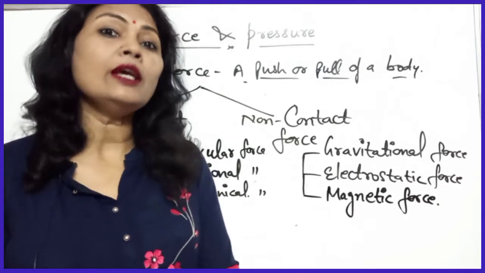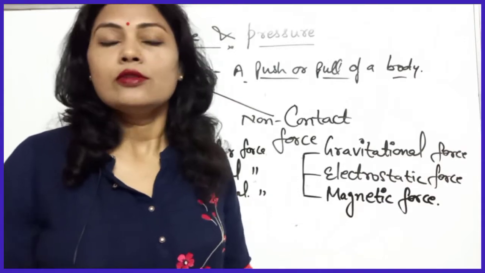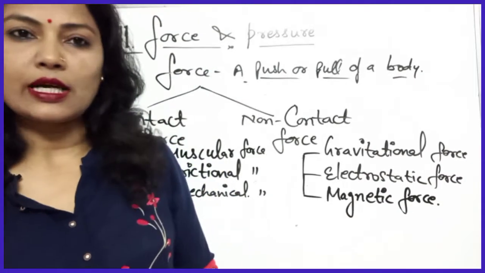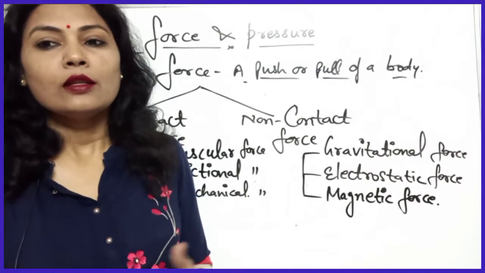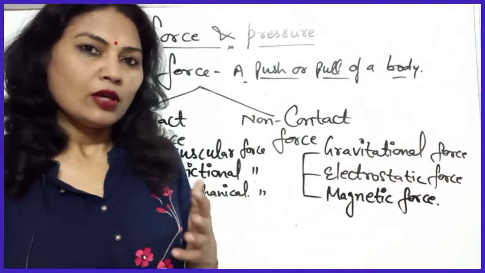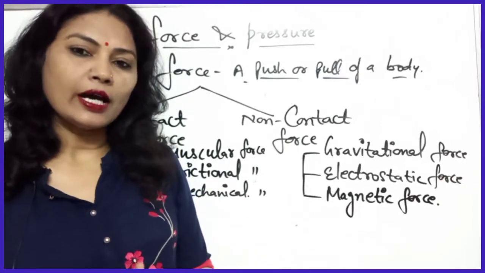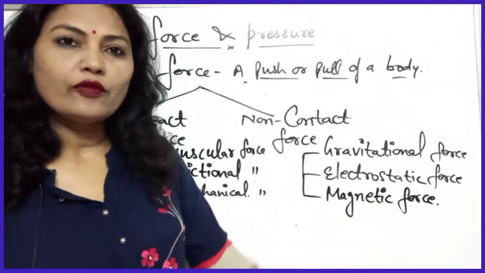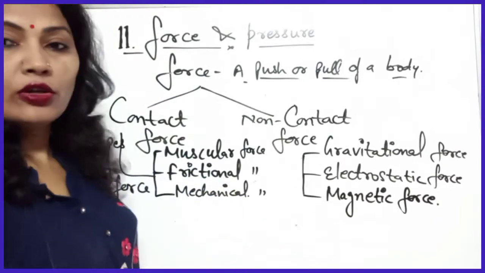By rubbing they will be charged, so a charged body will be attracted by an uncharged or charged body. So that is electrostatic force. Next one is magnetic force. You know that the force exerted by a magnet, if you keep the magnet near iron, it will attract the iron. So these are the different types of force. You can just learn these contact and non-contact forces.